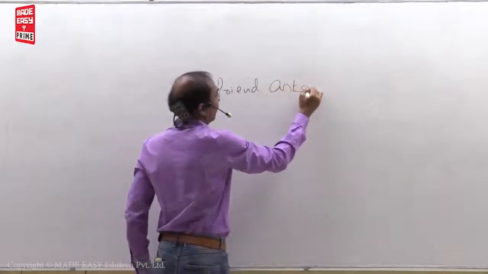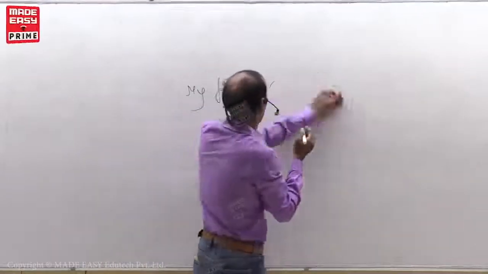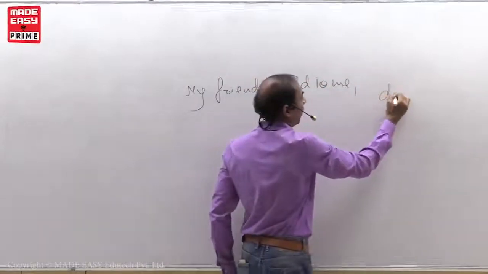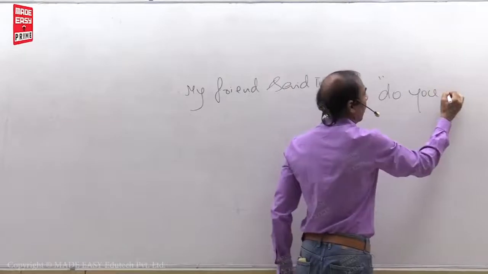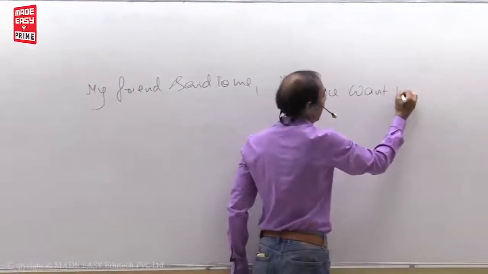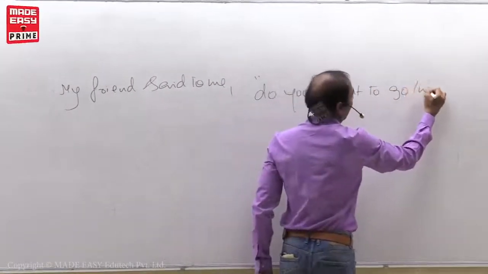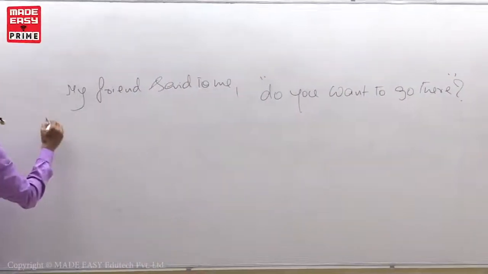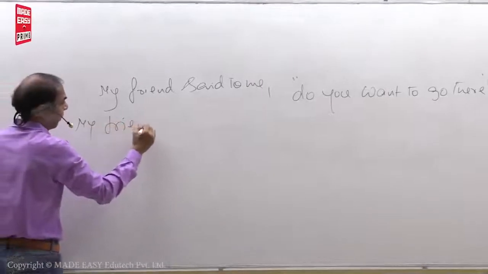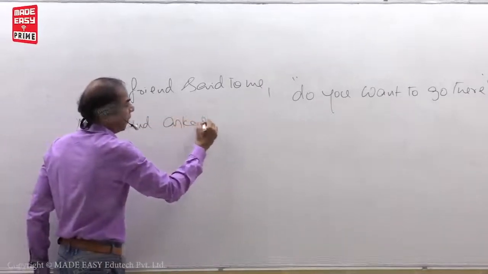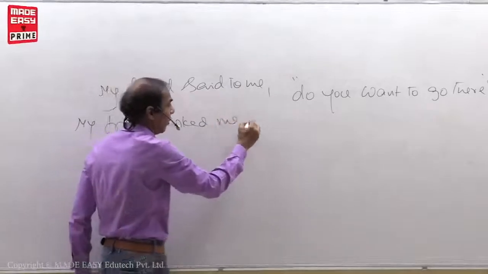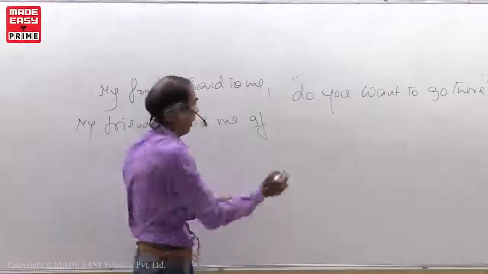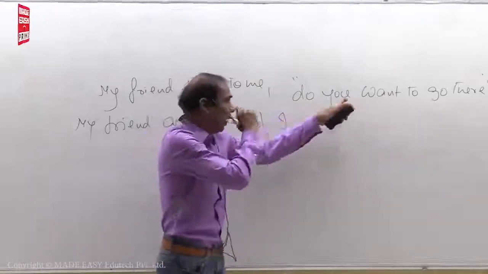My friend said to me, "Do you want to go there?" Now see, my friend asked me. Said to changes as asked me if. You changes as reporting verb object me, again me changes as I. If I. Do you want?